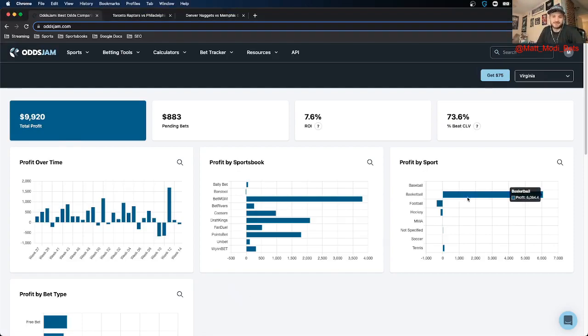Basketball, as you can see, is my most profitable sport by a wide margin. I'm up almost 6K total just from this basketball season alone, making up over 60% of my total profit, which just dipped below 10K. I would say the majority of these basketball bets are player props, maybe like 75%. A couple game props and spreads and all that good stuff in there as well, team totals, but it's majority player props. But this video is just going to be talking about betting on the NBA playoffs as a whole, including futures, series predictions, stuff like that.